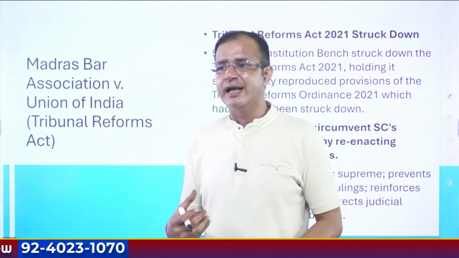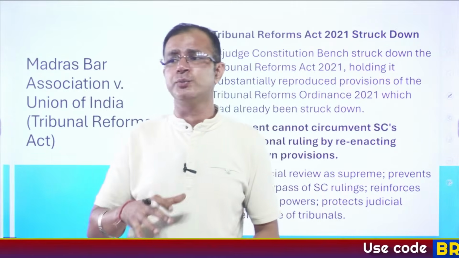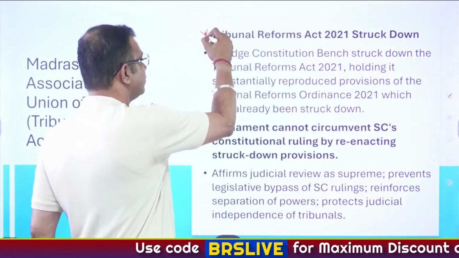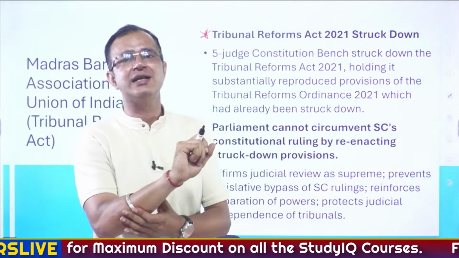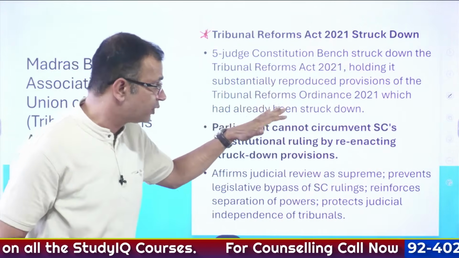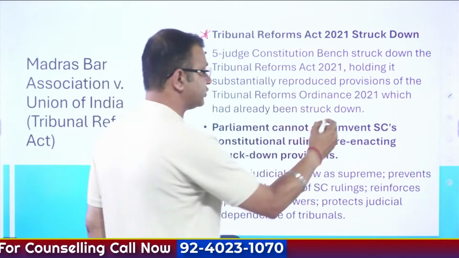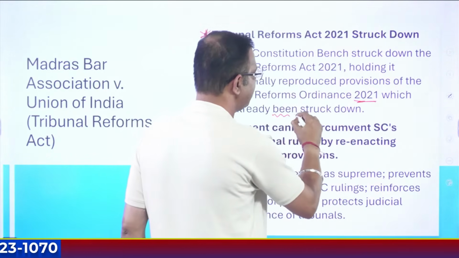The next important case is Madras Bar Association versus Union of India. This is about the Tribunal Reforms Act, and over here the Tribunals Reforms Act of 2021 was struck down. The Constitution Bench struck down the Act, and held that it was a substantially reproduced version of the Tribunal Reforms Ordinance of 2021, which had already been struck down.